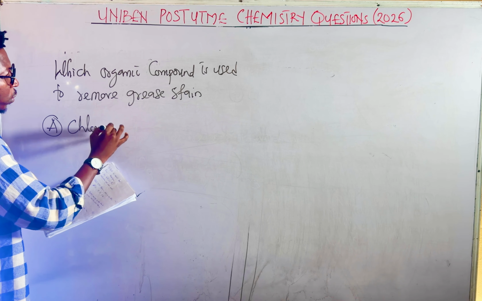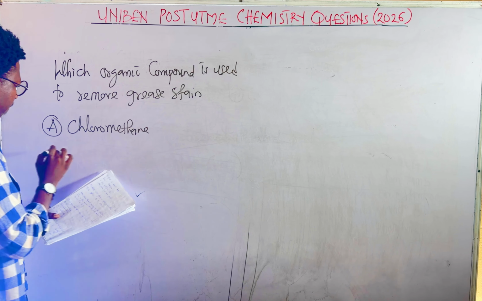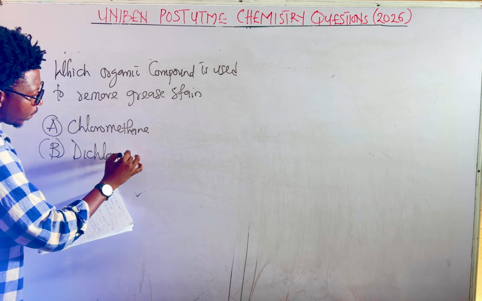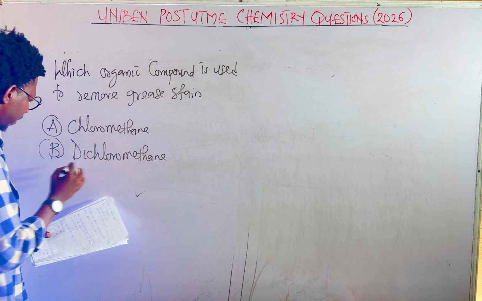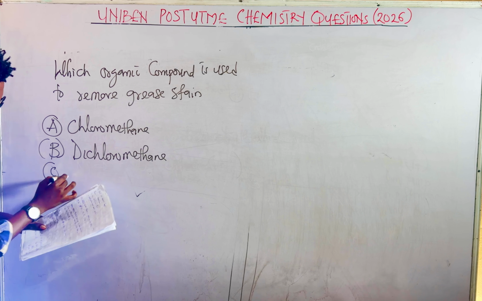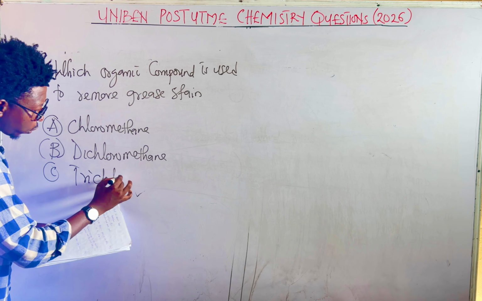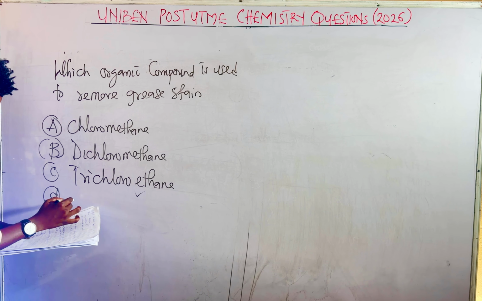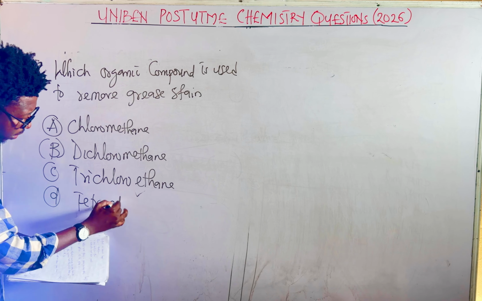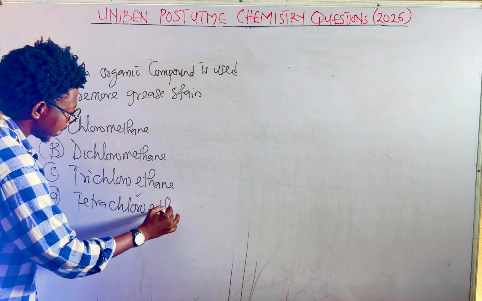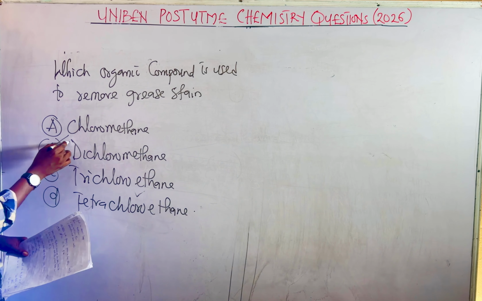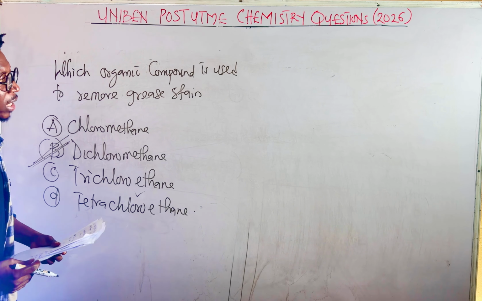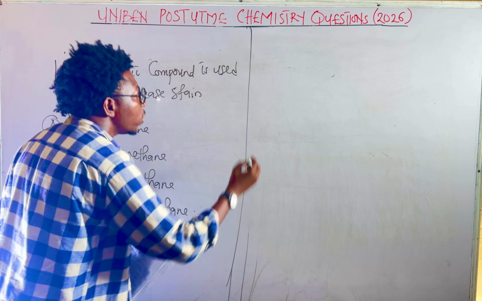A, chloromethane. B, dichloromethane. C, trichloroethane. D, tetrachloroethane. The answer is dichloromethane. Now we are going to take note of this point I'm giving to you now.